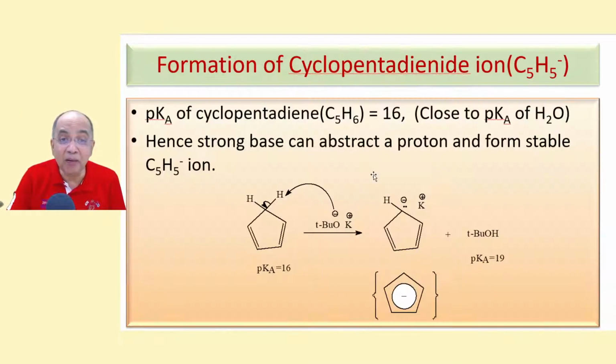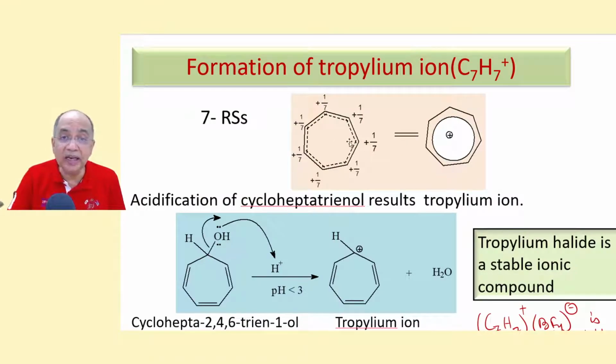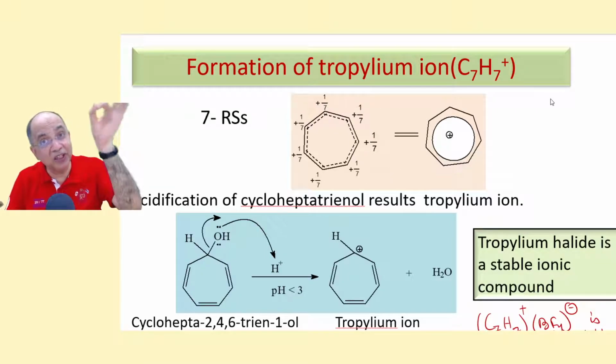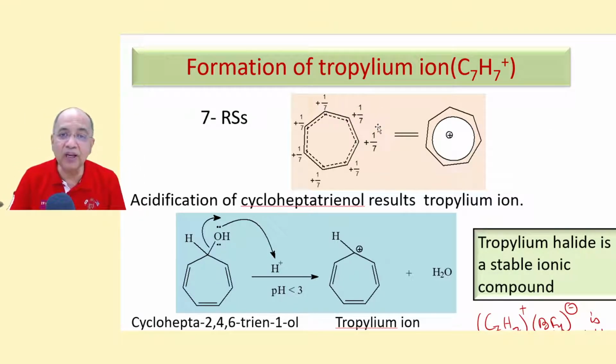In a similar manner, you wrote 5 resonance structures for the cyclopentadienide ion. Similarly, you can write 7 resonance structures for the tropylium ion, where the positive charge will definitely come to all positions. Therefore, the hybrid will carry +1/7 at each of the carbon atoms. It is a delocalized pi electron system. We normally put a circle inside the heptagon and then put a plus sign. That plus charge is shared between all the carbon atoms.